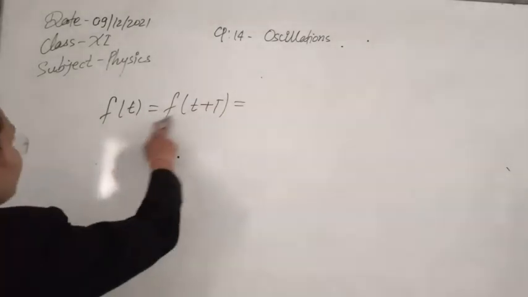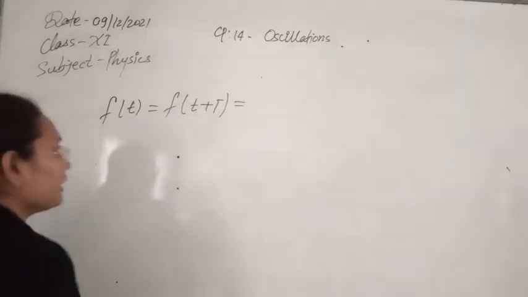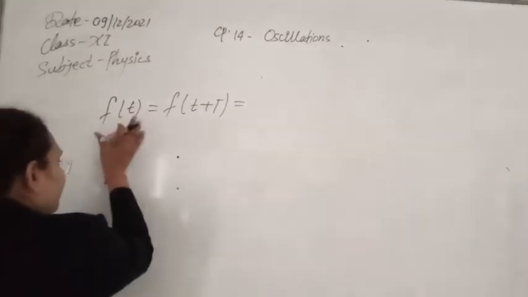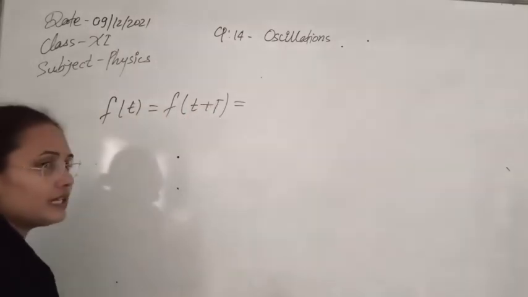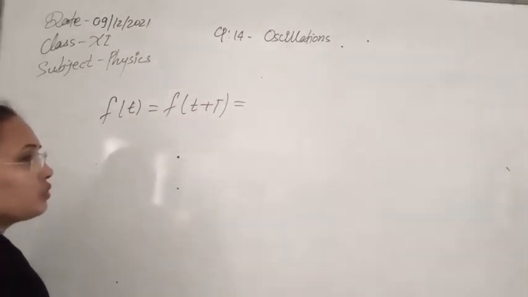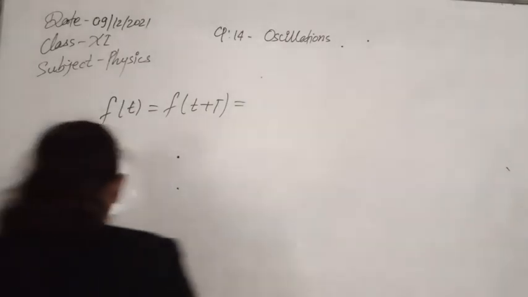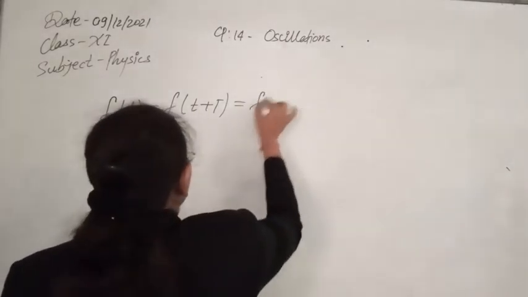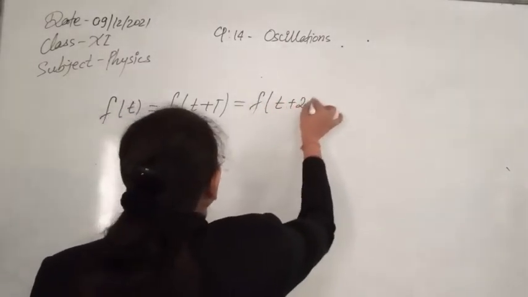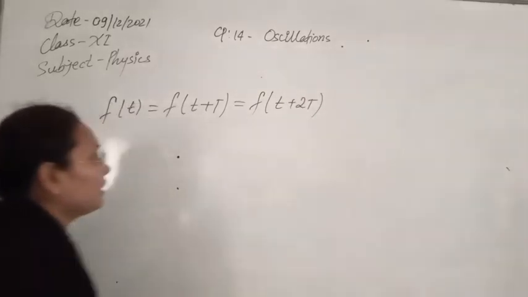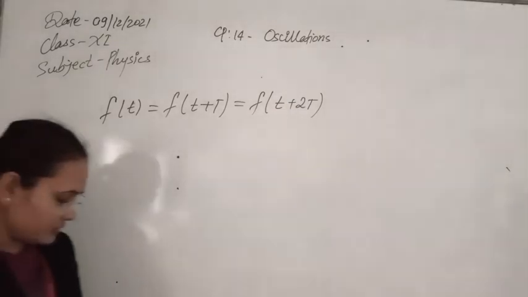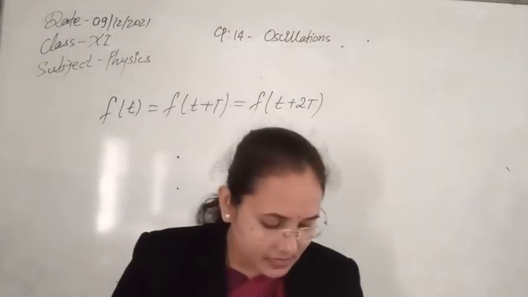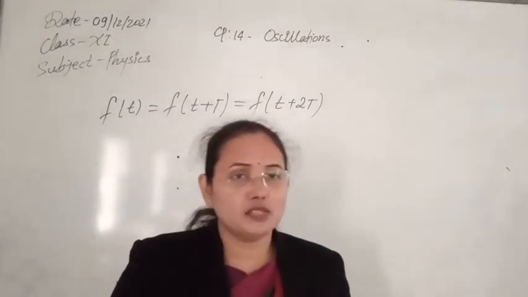Whatever displacement it has made in time t, it has to do the same in time t plus T, so that it repeats its path continually. Again it should also be equal to f(t plus 2T), f(t plus 3T), and so on. Sine and cosine functions are examples of periodic functions.